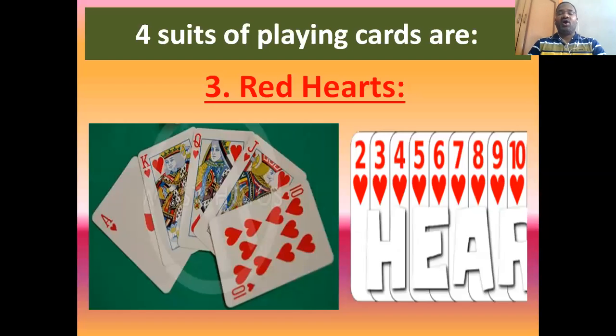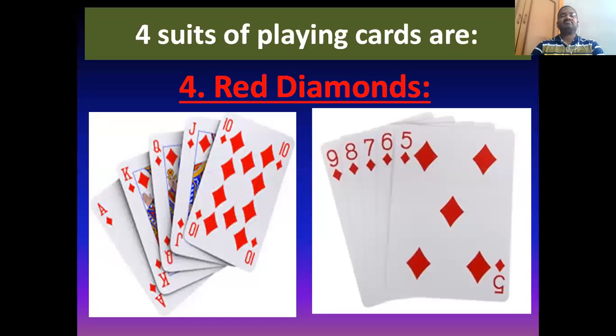Then red hearts. It is in a heart shape. As it is a heart shape, they are called hearts, and completely with red color. Again, these are called red hearts. They will again have 2 to 10 numbers: 2, 3, 4, 5, 6, 7, 8, 9, 10. And face cards J, Q, K, and A. Then the fourth suit is red diamonds.